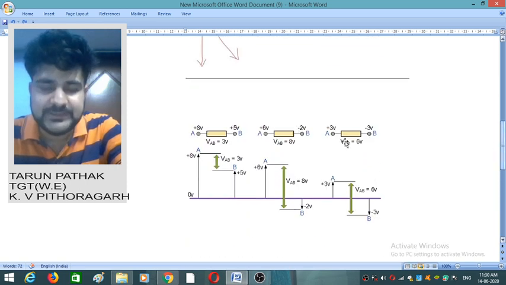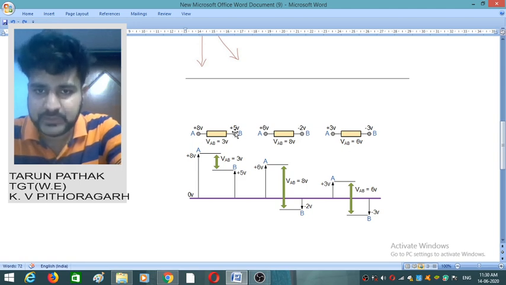You just tell me what will be the direction of current here. Point A is at plus 8 volt and point B is at plus 5 volt. In which direction will the current flow? The current will flow from point A to point B. In this case also, A is at higher potential with respect to point B, so the current will flow from point A to point B.